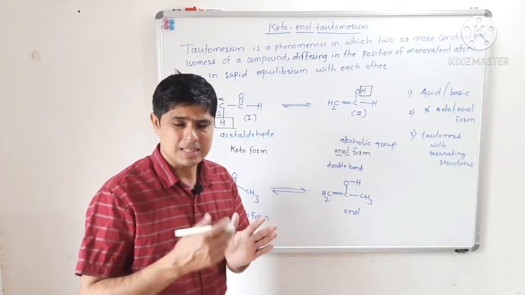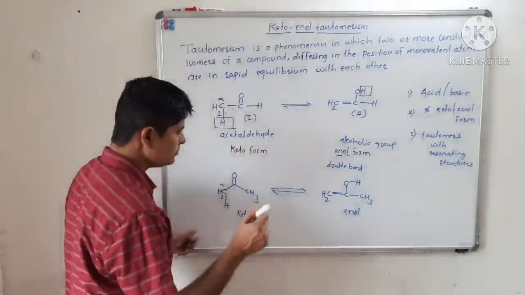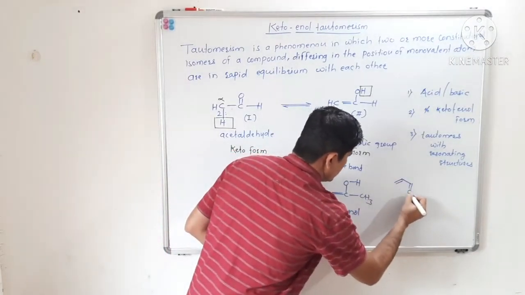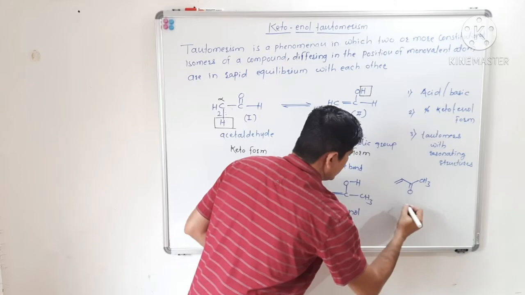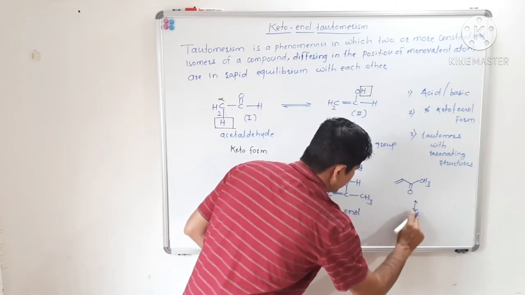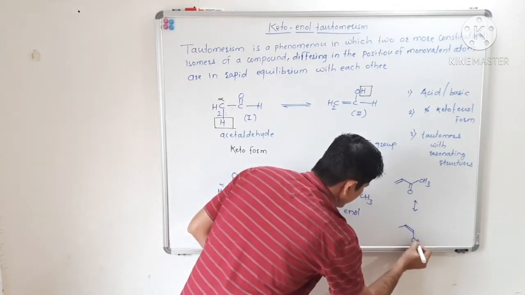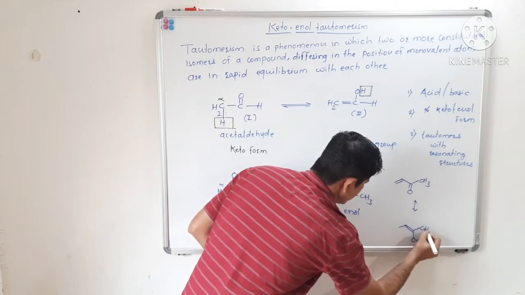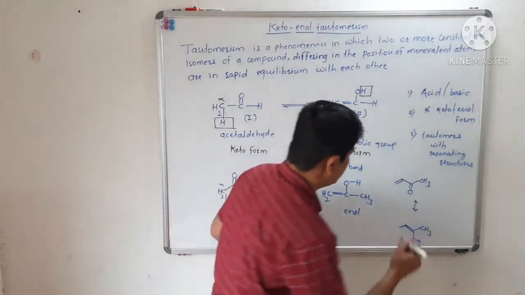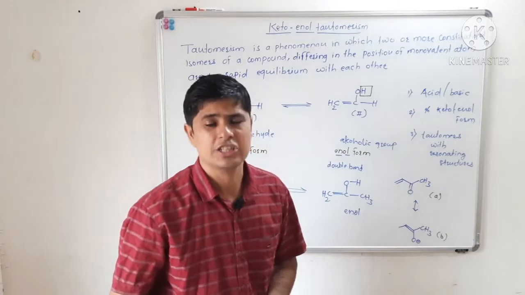Once again I am repeating it. In a resonating structure, see for example, this is an alpha beta unsaturated ketone. We can write A and B, which are resonating structures of each other.